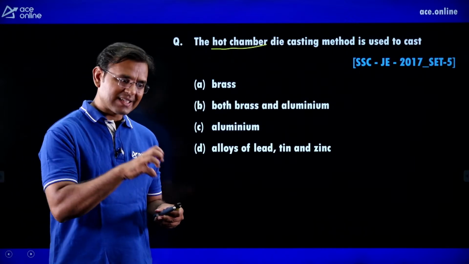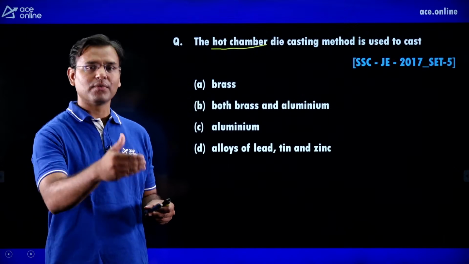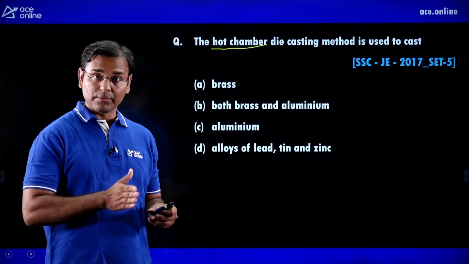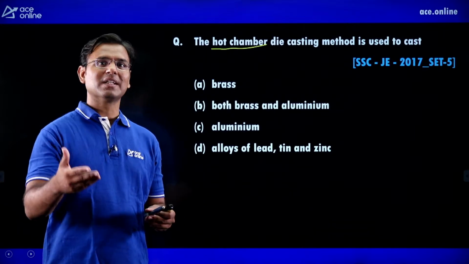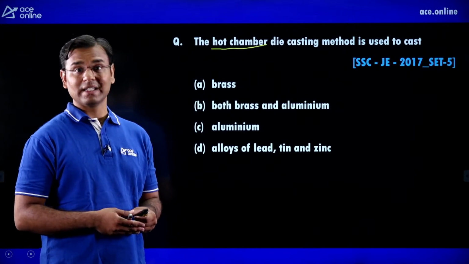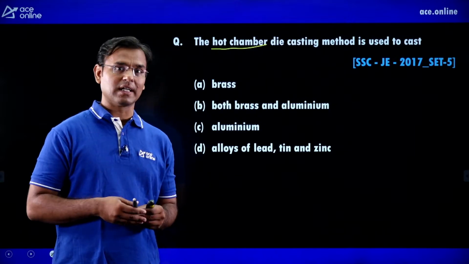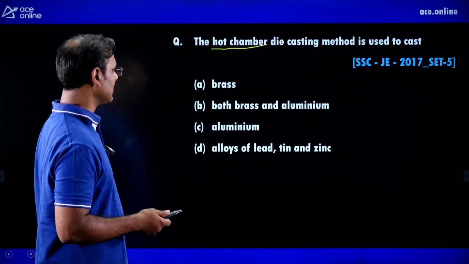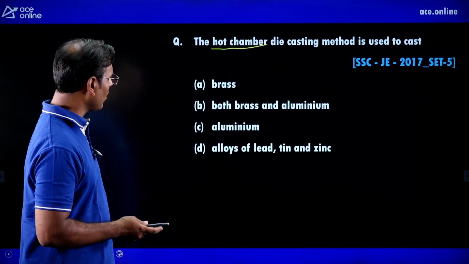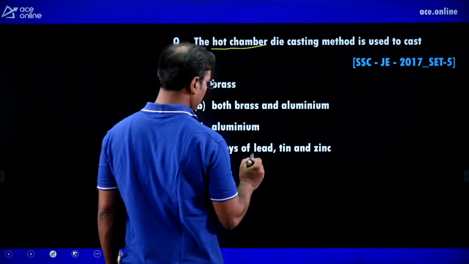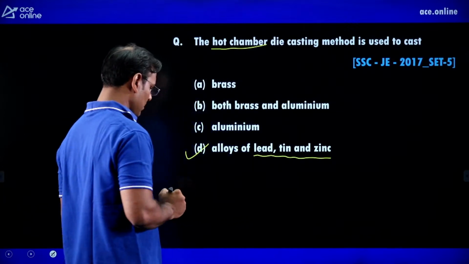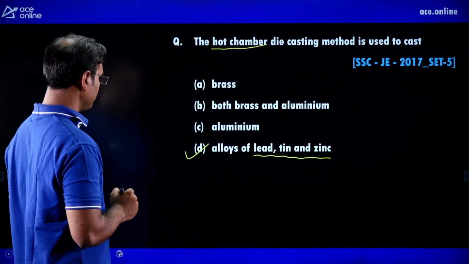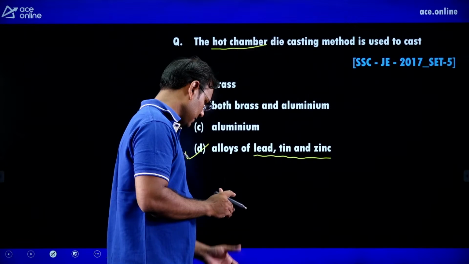Then that metal powder will extract the heat from the mold, and it will convert into the liquid, and it will take the shape of the cavity, and after cooling again it will convert into the solid. Then by using ejector pins we can take out that casted component. It is known as hot chamber die casting. Guys, hot chamber die casting is best for lead, tin and zinc.